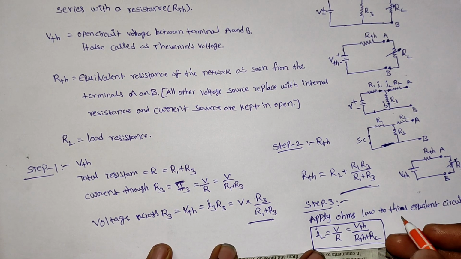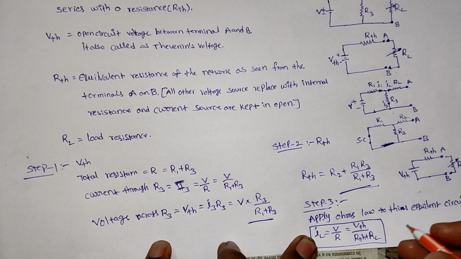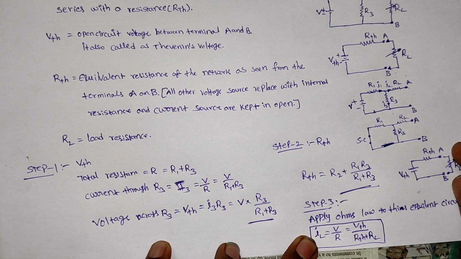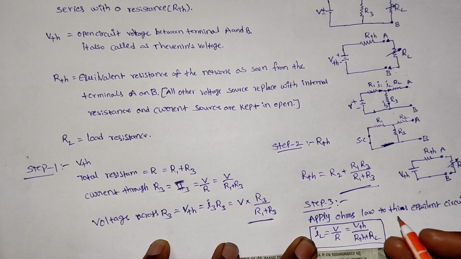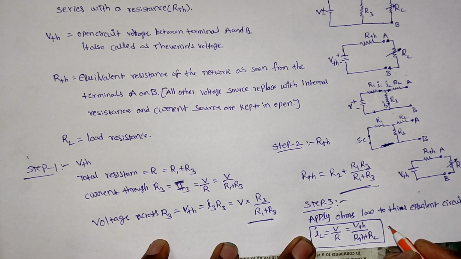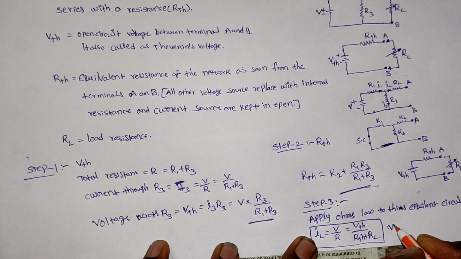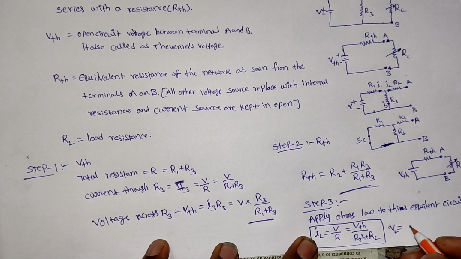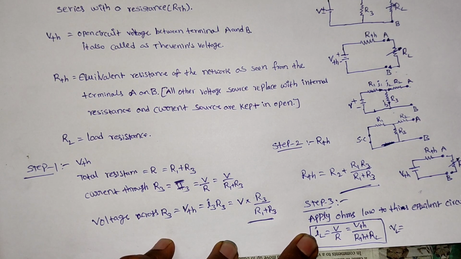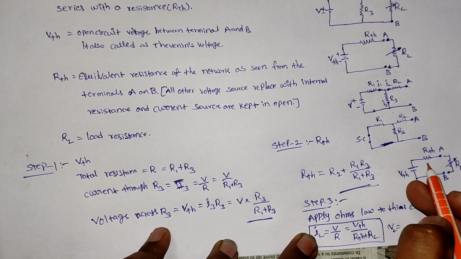Now we can find out the voltage across the load resistance, which means the potential difference across the load resistance. Here we can apply the voltage division rule.